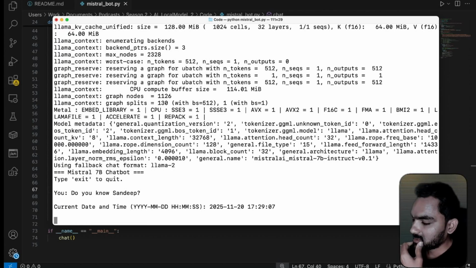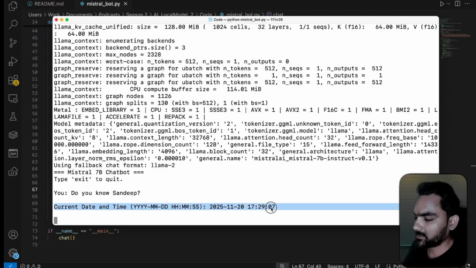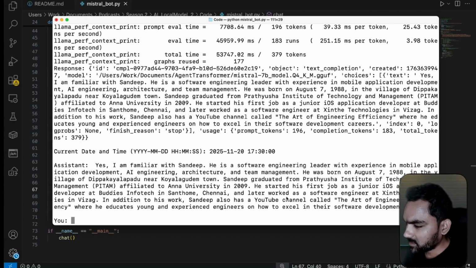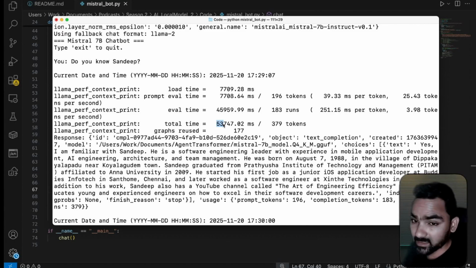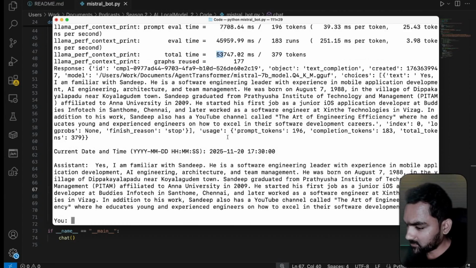Oh, finally. How much time did it take? It took nearly 53 seconds to analyze the context with its knowledge base and the latest knowledge that is being sent as context. So let's see what it sent. It says, yes, I'm familiar with Sandeep. He's a software engineering leader with experience in, oh man.